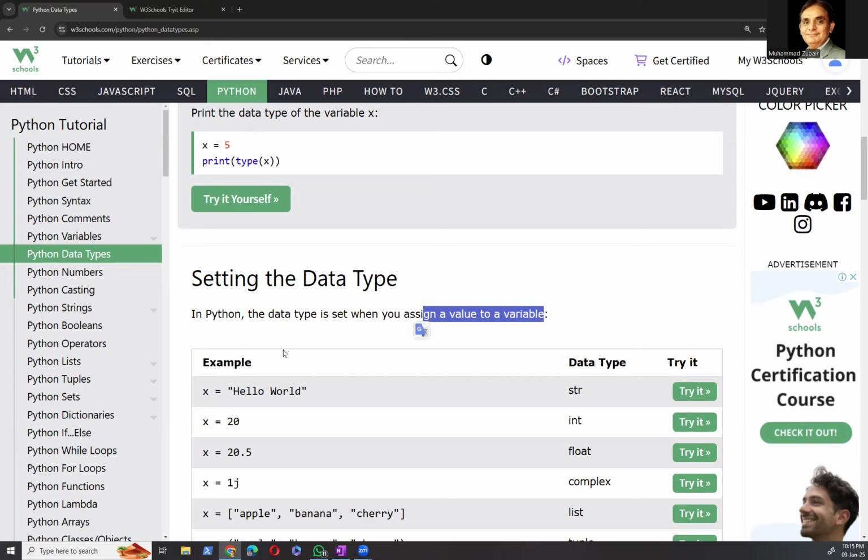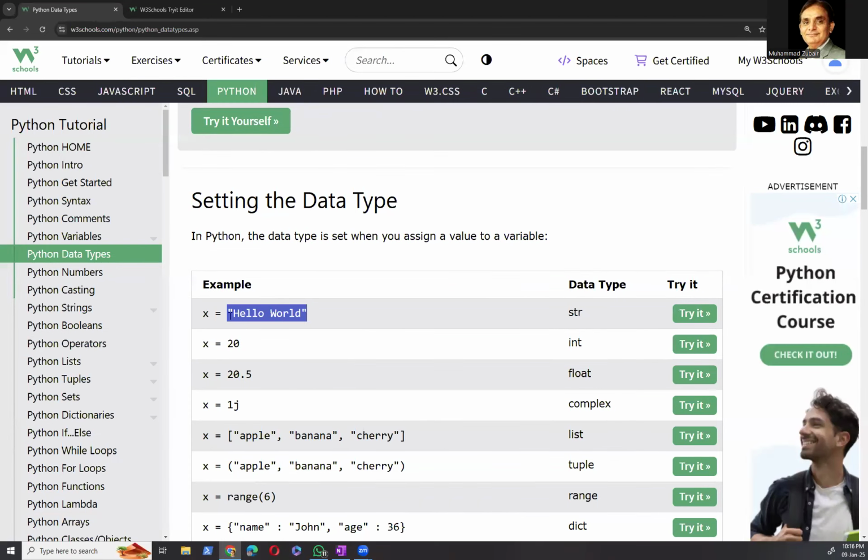So whenever you assign a value, here you have assigned an integer, or a string. So it's a string. Yes, it's a string. So you can see that the data type is string. And what kind of data type is this? Int. And what kind of data type is this? Float. Okay. So these are three of the most popular data types that we use: float, int, and string, right?